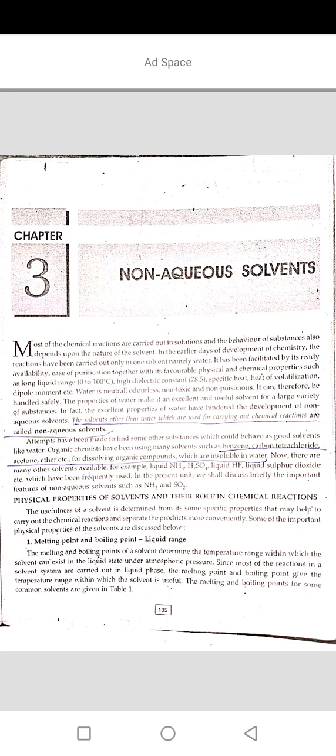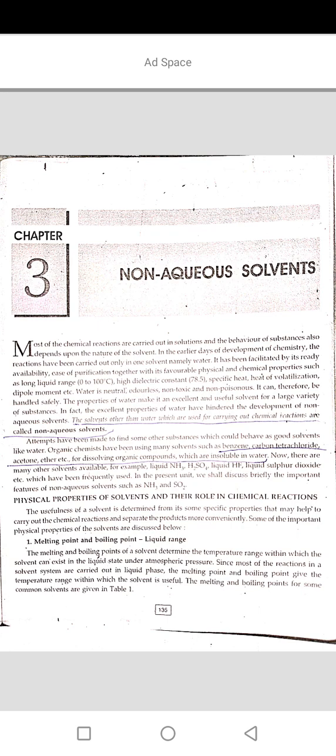Chapter 3: Non-aqueous solvents. Most of the chemical reactions are carried out in solutions, and the behavior of substances also depends upon the nature of the solvent. In the earlier days of development of chemistry, reactions were carried out only in one solvent, namely water.